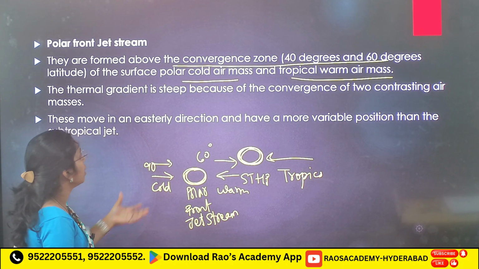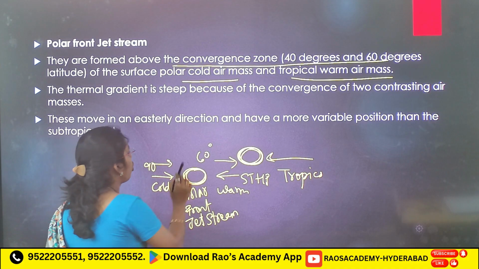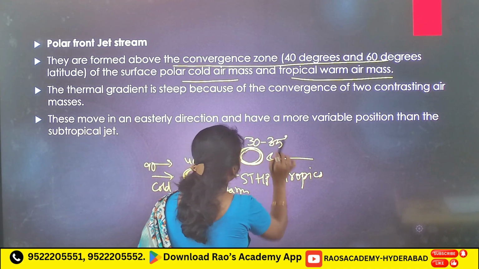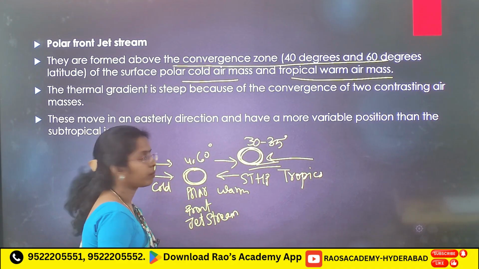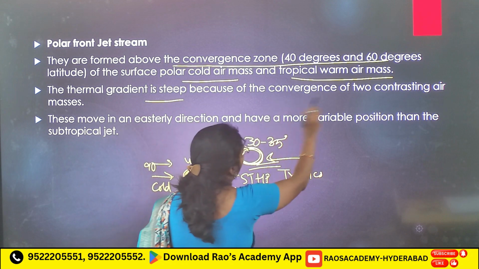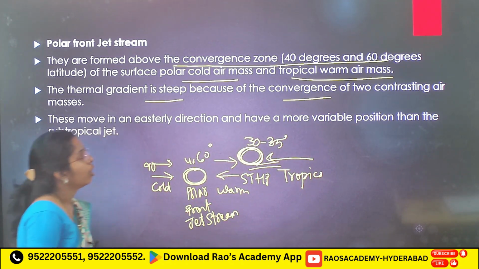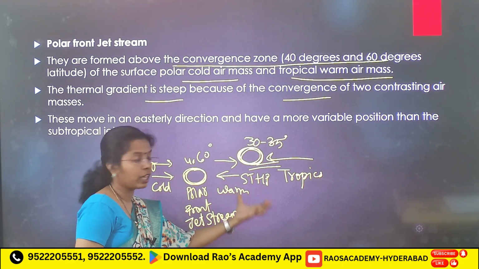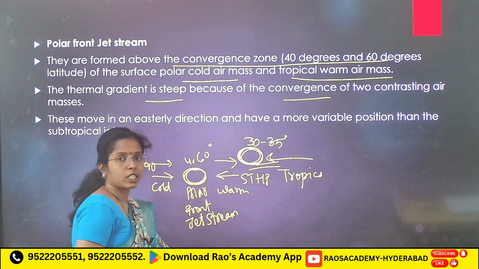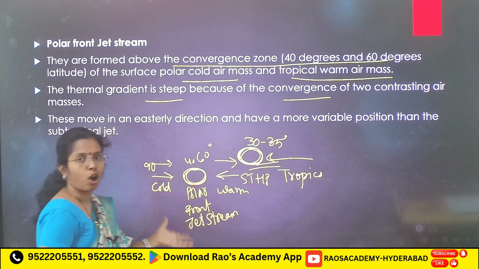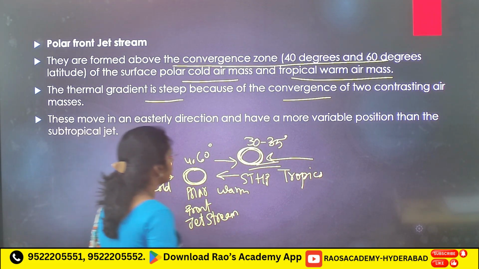The polar front jet stream is at around 40 to 60 degrees, here around 30 to 35 degrees. Thermal gradient is steep because of the convergence of two contrasting air masses. Here pressure is more when you take subtropical westerly jet streams, because of the maximum pressure. Here a strong thermal gradient, that you have to remember.